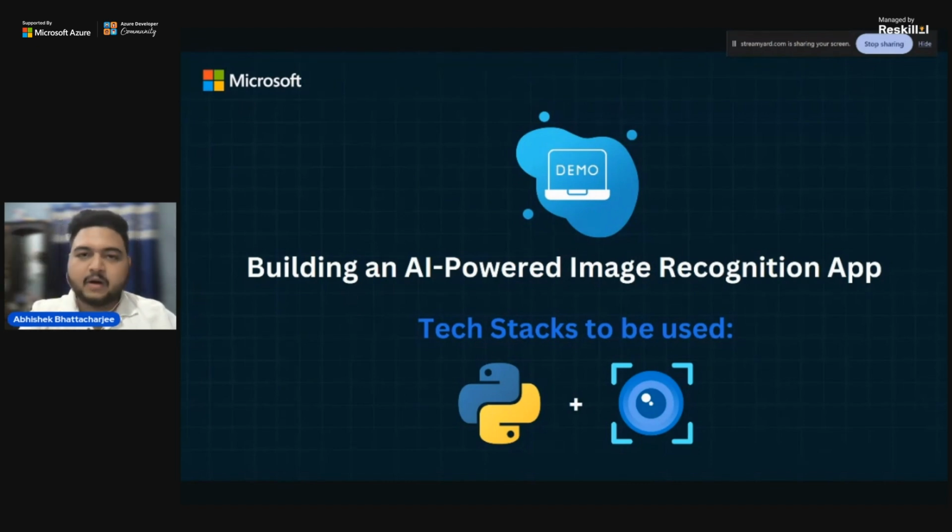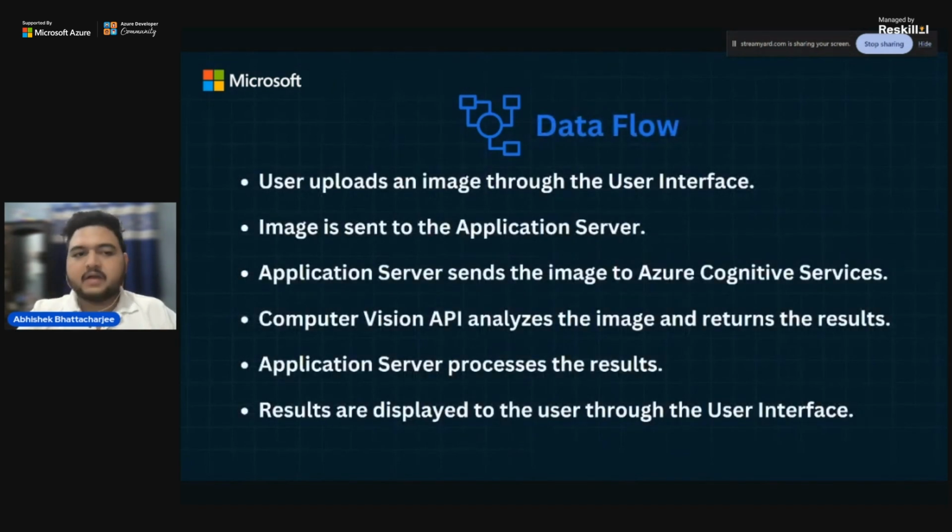The first one is Python, the second one is the computer vision API that will be used for image recognition, right? So what are the steps involved? The user will upload an image through the user interface. Then the image is sent to the application server, which is on the Azure cloud platform. Then the application server sends the image to Azure cognitive services. As I've mentioned, cognitive services are the services which are more concerned with thinking capability. So they think about what things and objects are there in the image. Then the computer vision API analyzes the image and returns the results in the form of JSON.